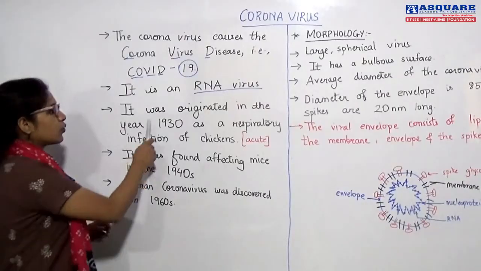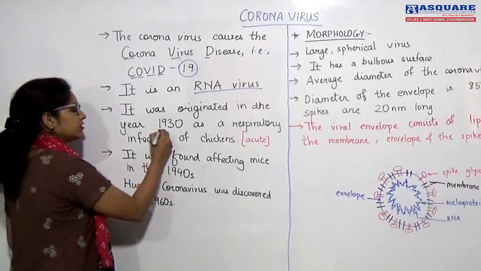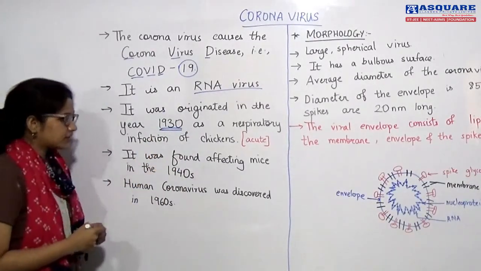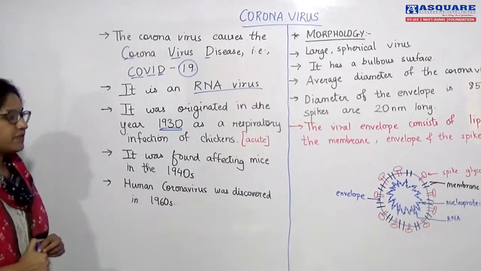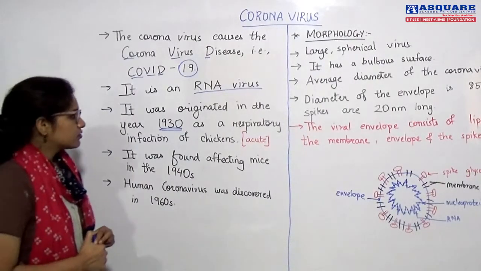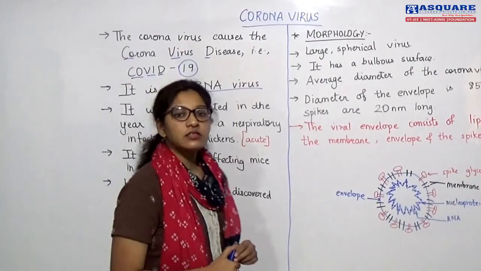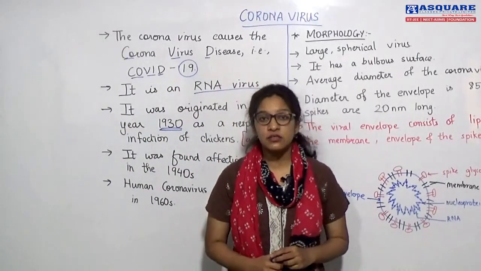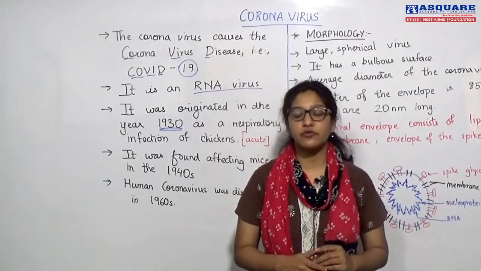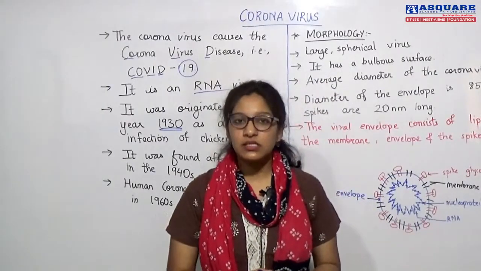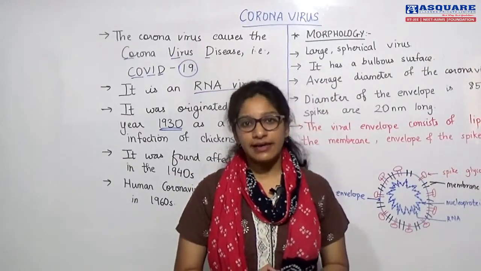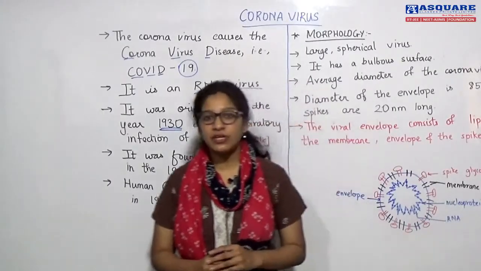Coronavirus originated in the year 1930 as a respiratory infection of chickens. In the year 1930, this coronavirus was first detected in the world. The first strain or first type of coronavirus was detected in 1930. How did it present itself?